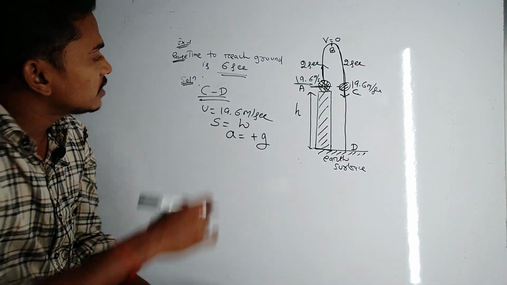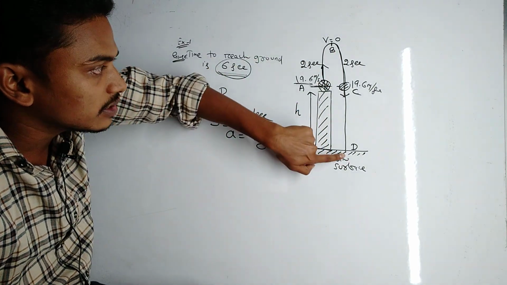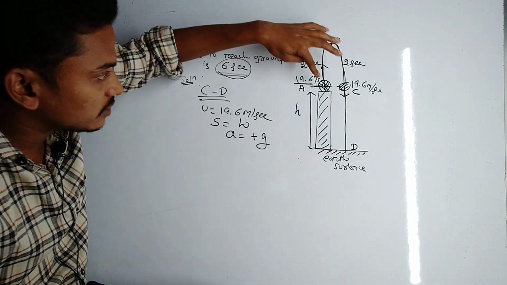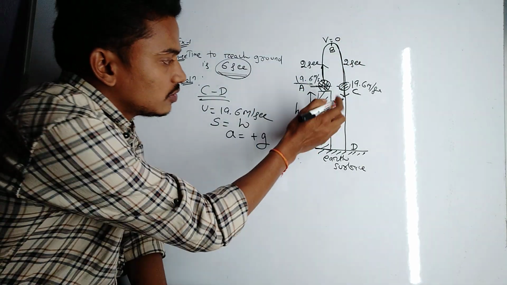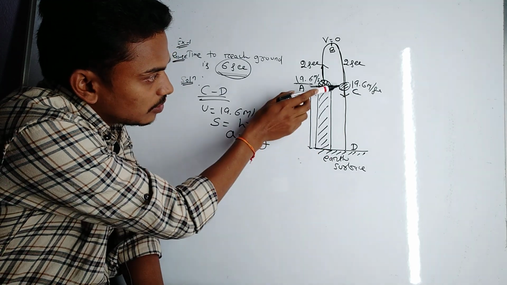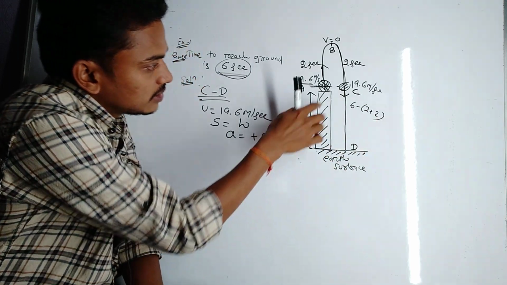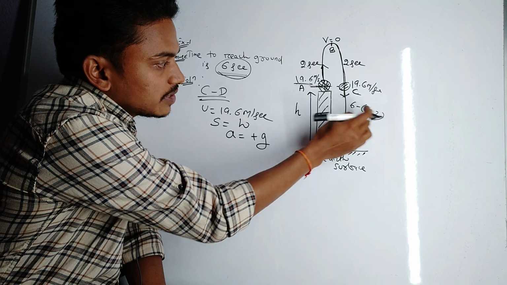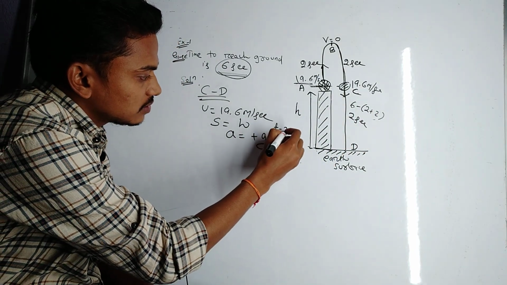And you see here in the question it is given that the total time from A to D during the whole journey is 6 seconds. So this time is 2 seconds and this is 2 seconds. So in total this time is 4 seconds. So the time required to reach the point D, the earth surface, from the C point is 6 minus 4, equal to 2 seconds. Okay, so the time is 2 seconds.